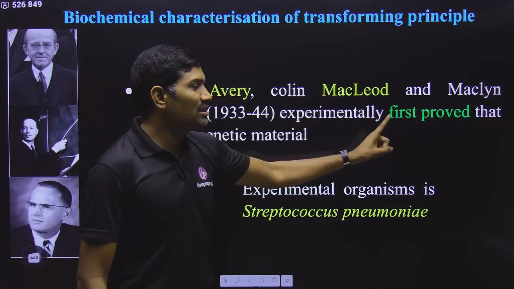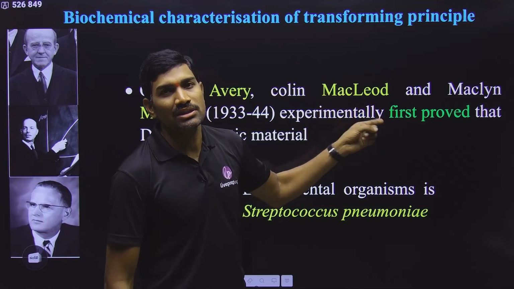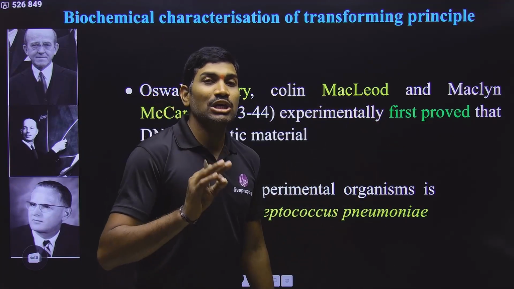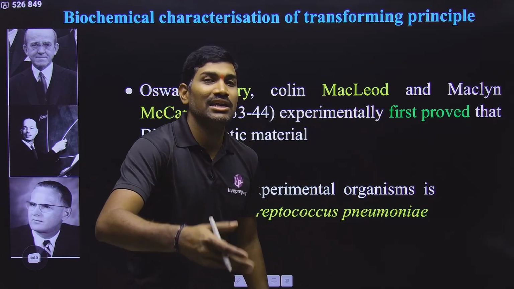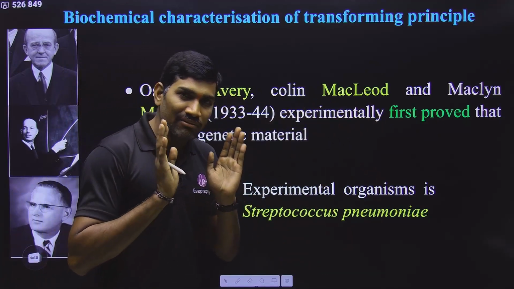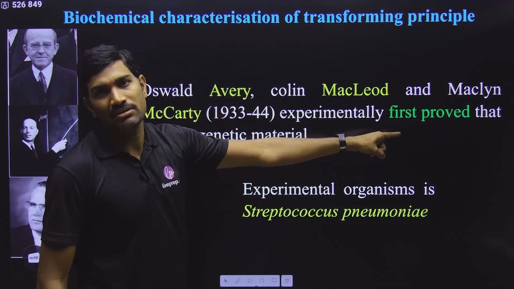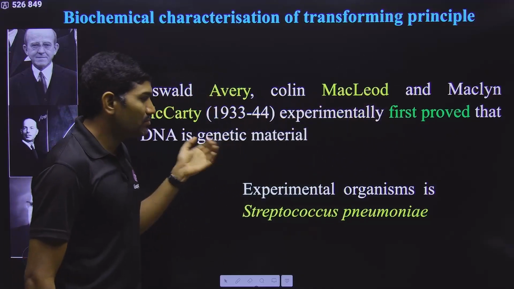So, who first proved that DNA is the genetic material? It is Avery-MacLeod-McCarty. 90% of students make a mistake here. If they ask who unequivocally proved that DNA is the genetic material, then only you should write Hershey-Chase. I have explained this very clearly in the regular classes. So please remember this. Don't make any mistake here. Clear? So in this way they proved it.